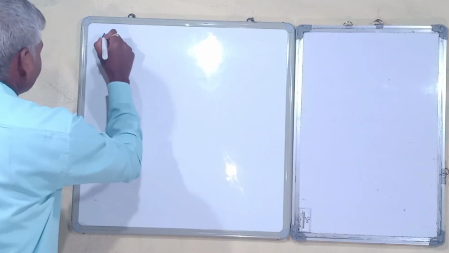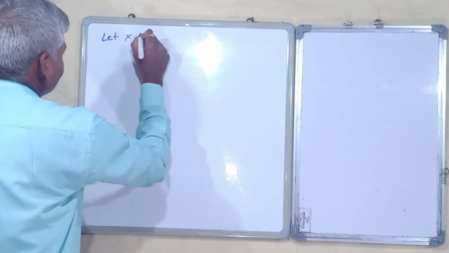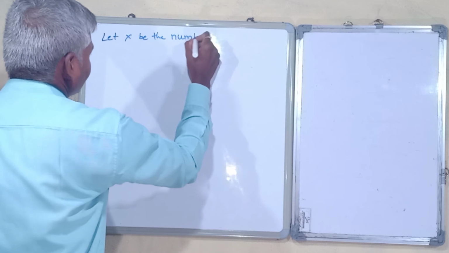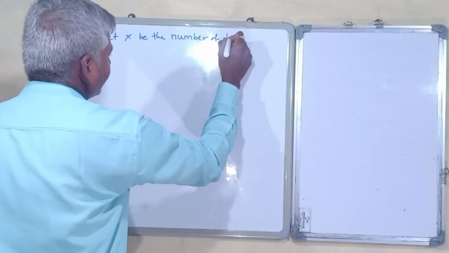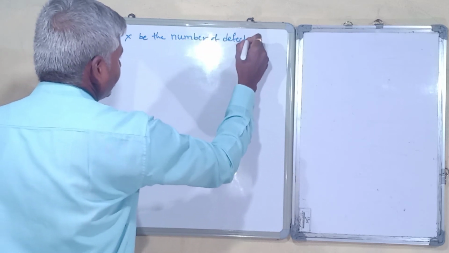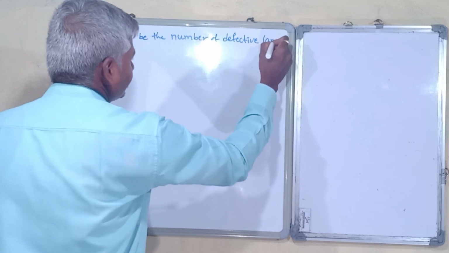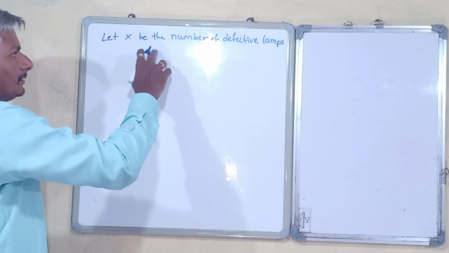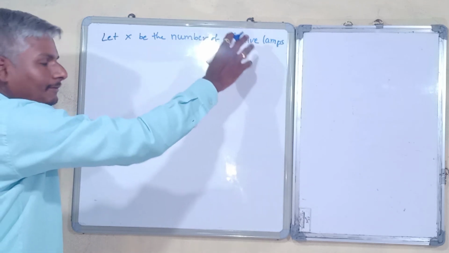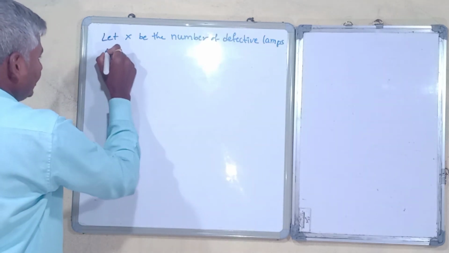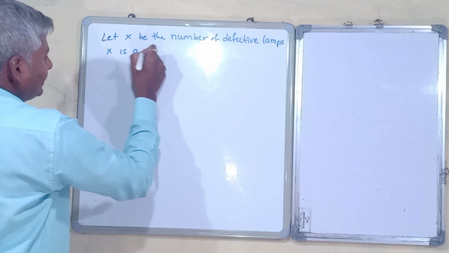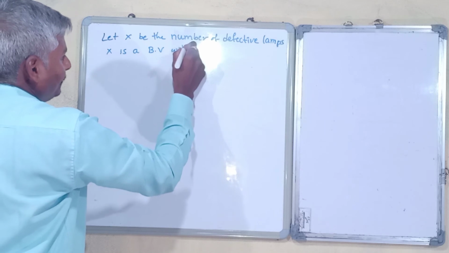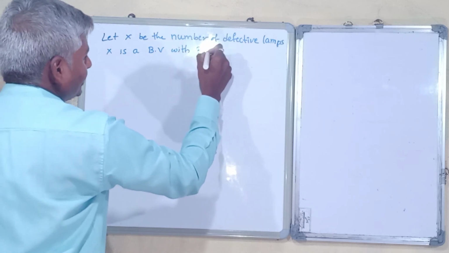Let X be the number of defective lamps. We are given X is the number of defective lamps. Then X is a binomial variate with parameters.